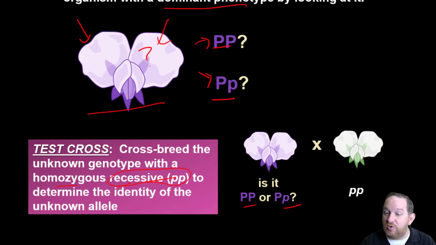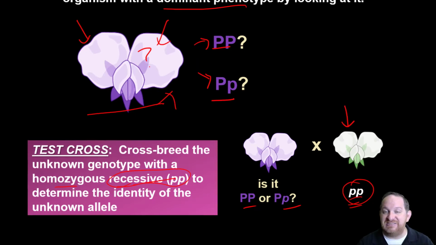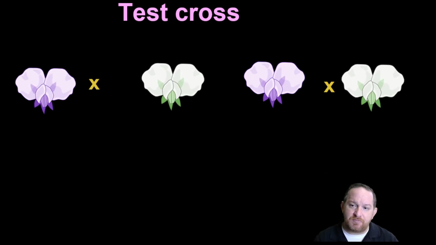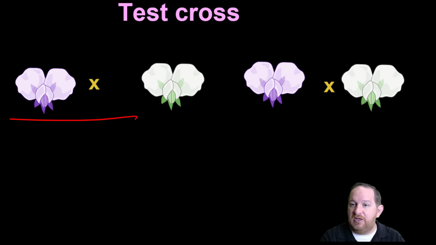So what we'd have to do is cross it with what we do know the genotype for, because anytime we see the white flower with these pea plants, we know it's got to be this, right? So if we did these crosses, we could figure out what the flower in question was. So how does that look? Well, to do a test cross, you got to do two. So you got to do these, and then you got to do it again and see what you get.